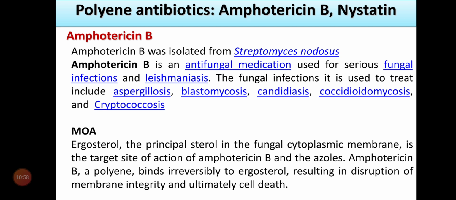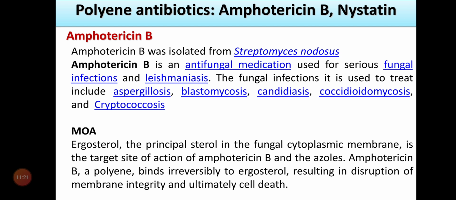Ergosterol, the principal sterol in the fungal cytoplasmic membrane, is the target site of action of amphotericin B and of azole antifungal agents also. Amphotericin B, a polyene, binds irreversibly to ergosterol, resulting in a disruption of membrane integrity and ultimately cell death.